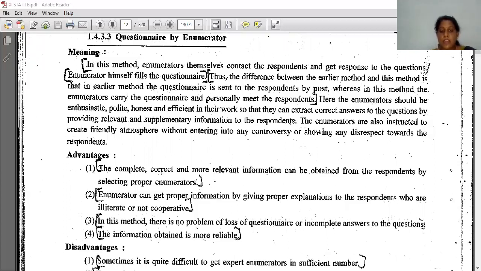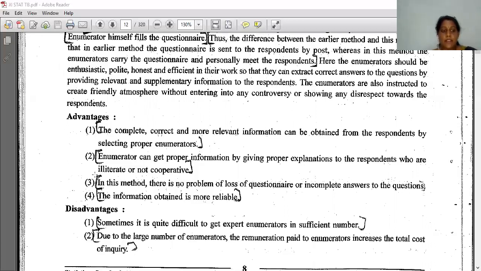Once the person understands your reason for coming and taking this information, then he will give all the information. If the person is coming and taking the information for a genuine reason, then that person will cooperate with you and give all the information.